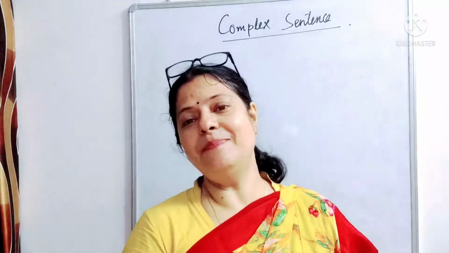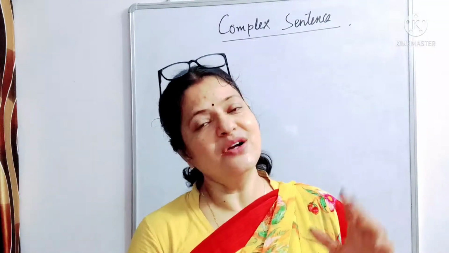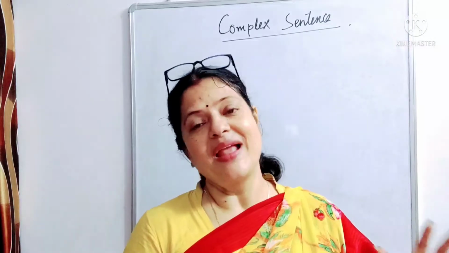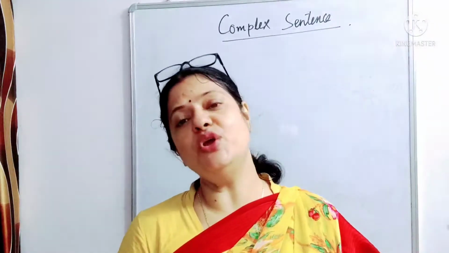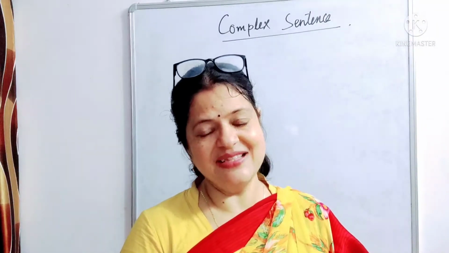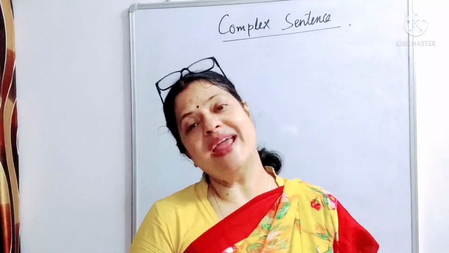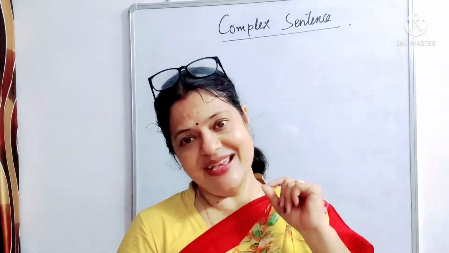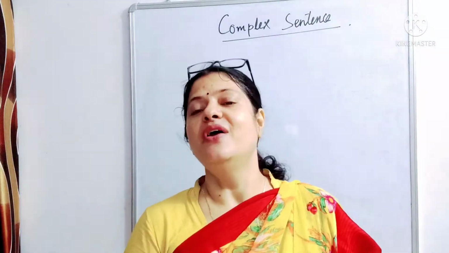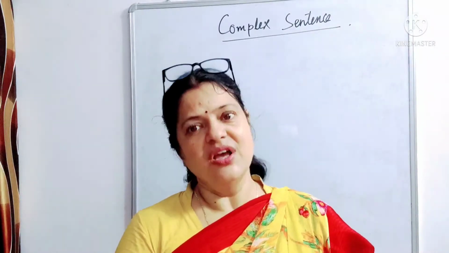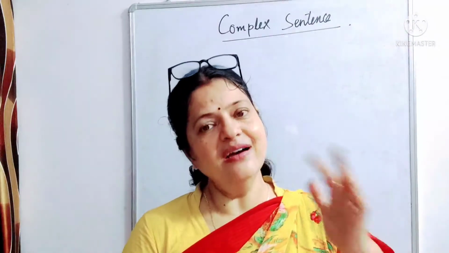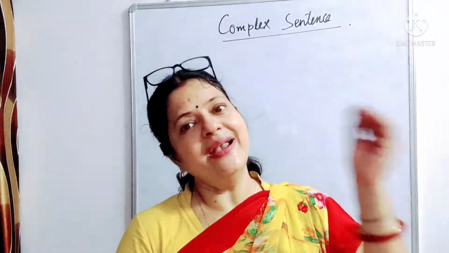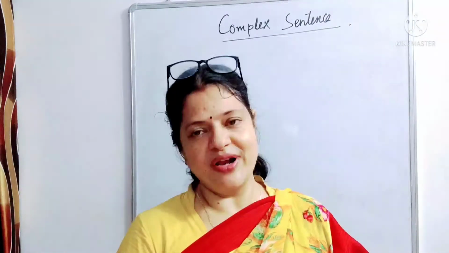A principal clause is a clause which gives us the absolute meaning of the sentence, and it doesn't depend on any other clause for its meaning. When we use a principal clause, we are getting the complete meaning.